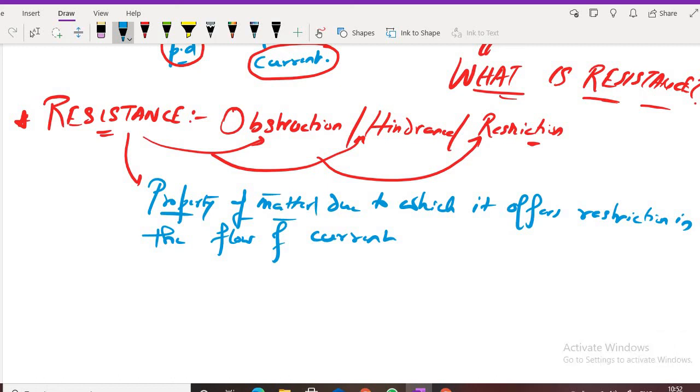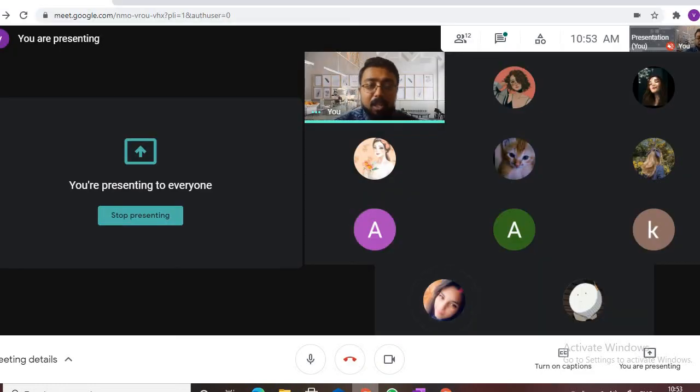Conductors have resistance, insulators have resistance. Yes, everything has a resistance. It is a property of matter due to which it offers a restriction in the flow of current, so it will stop the current from flowing. Understood, everybody? Yes, sir. I will go into the depth of resistance in the upcoming class, where I will explain this in a much better way.